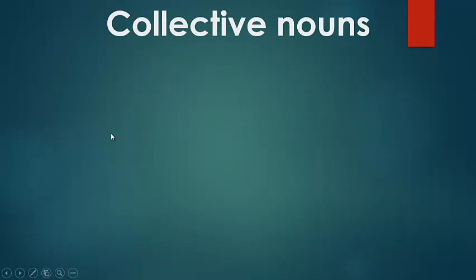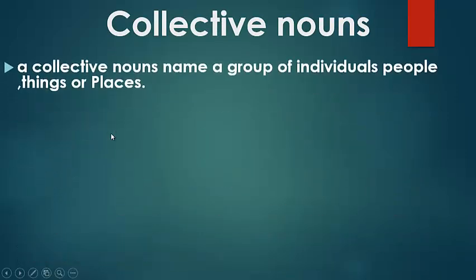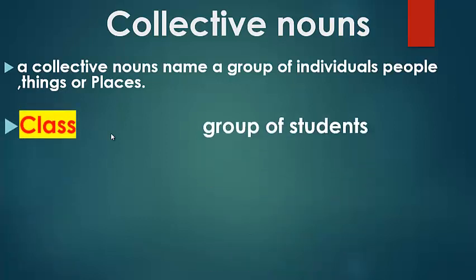Collective nouns. A collective noun names a group of individuals, people, things, or places. So, class is a group of students.